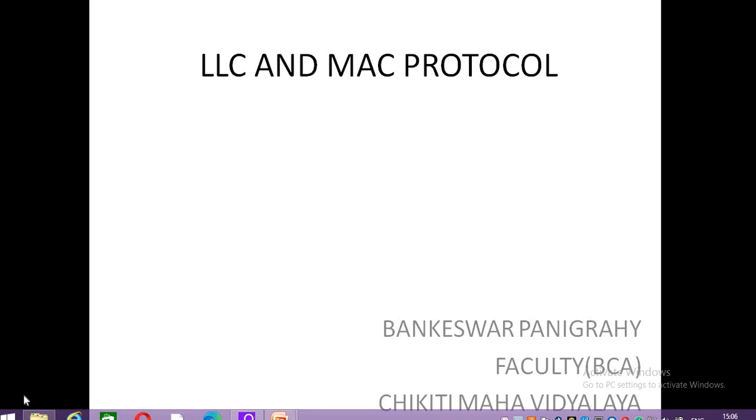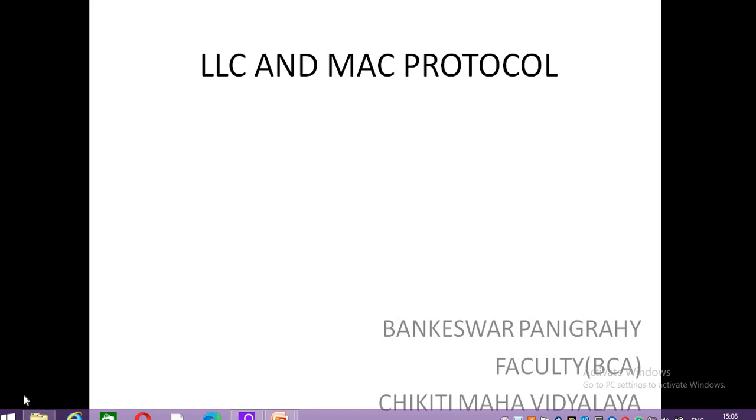So these are the two protocols used in the OSI model that we have discussed in our previous classes, about the OSI model and the 7 layers of the OSI model.